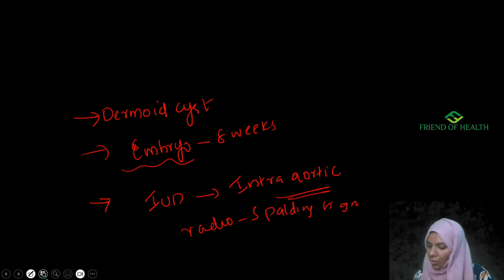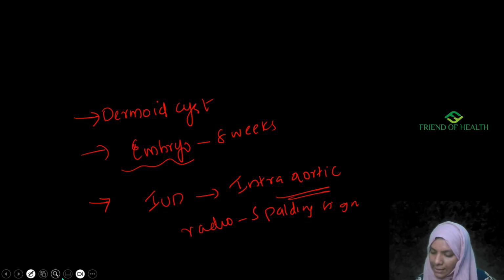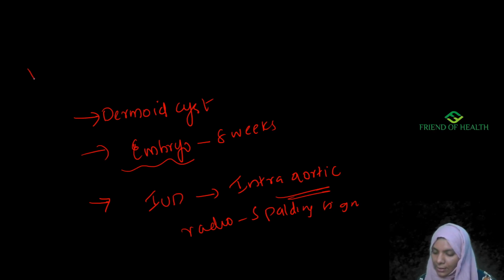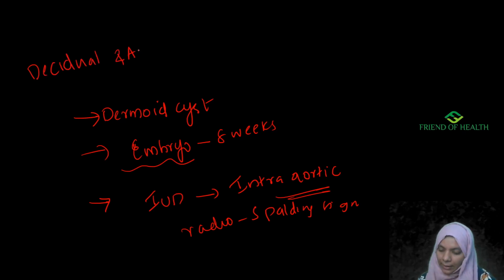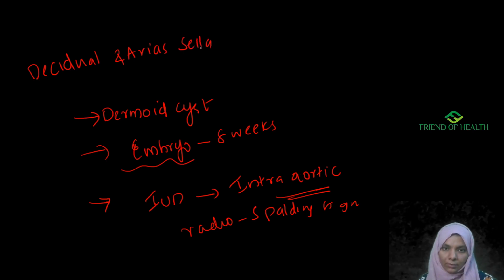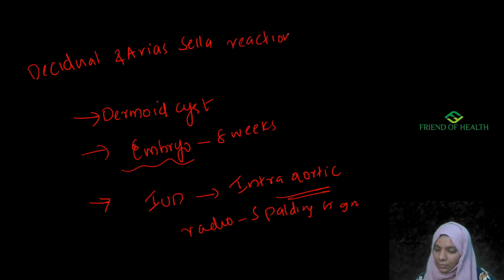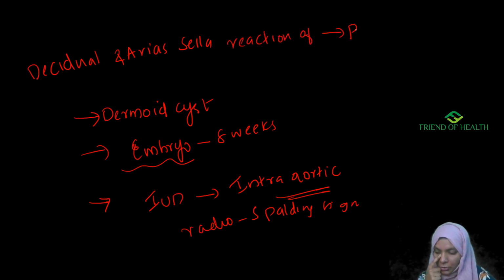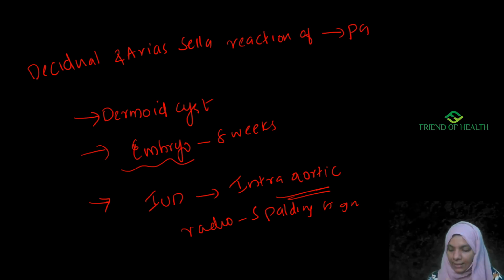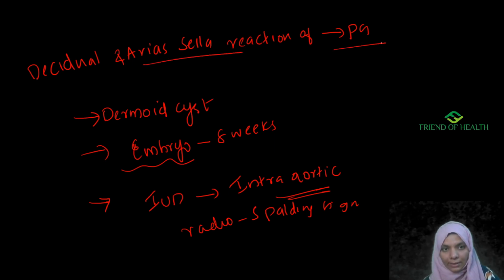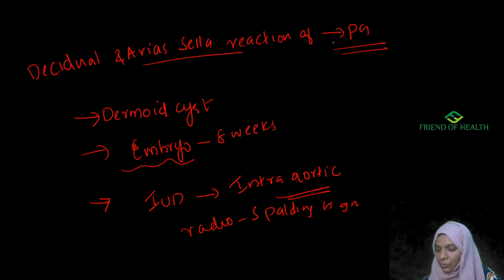Next comes hormone responsible for decidual and Arias-Stella reaction of ectopic pregnancy. So the hormone responsible for decidual and Arias-Stella reaction of ectopic pregnancy is progesterone.